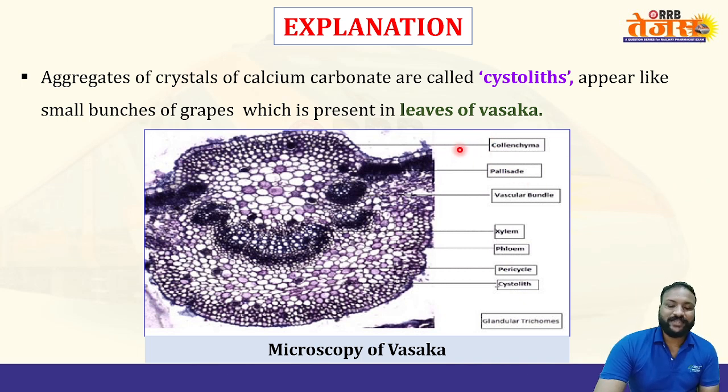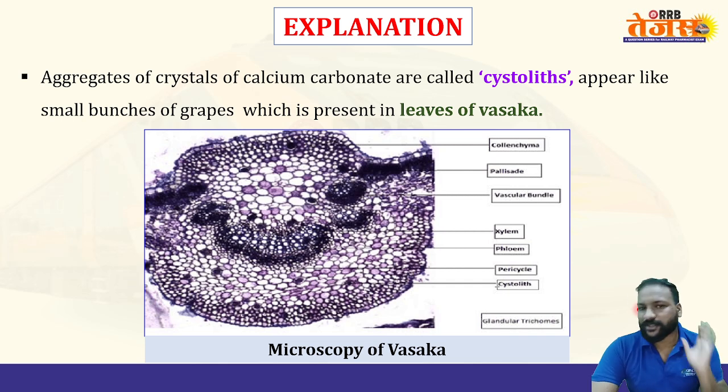It also has collenchyma, palisade cells, vascular bundles, xylem, phloem, as well as pericycle, and this special structure is only seen in vasaka. It contains glandular type of trichomes. That's it. So the answer is vasaka. Cystoliths are seen in vasaka.